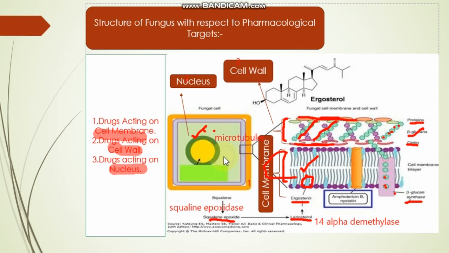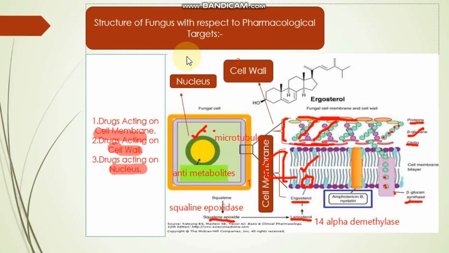and the second class of the drugs is anti-metabolite drugs. In the nucleus of the fungus cell, we will actually discuss about the drugs which are bound to the microtubule, and drugs that are responsible for the anti-metabolite mechanism, which is responsible for the inhibition of the metabolism of the fungus.